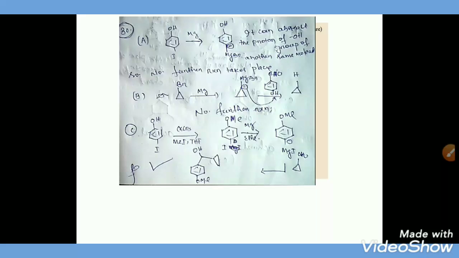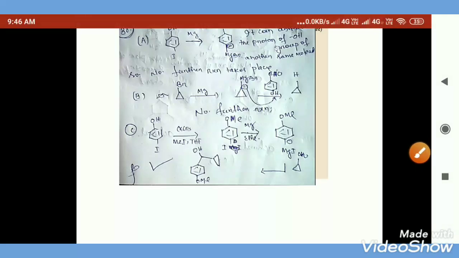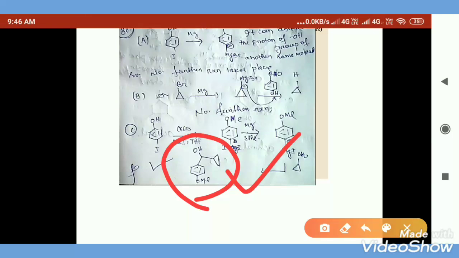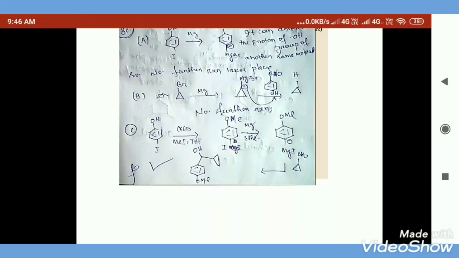And this Grignard, when treated with this aldehyde, gives the desired product. Here this was the product, and this is the correct option.